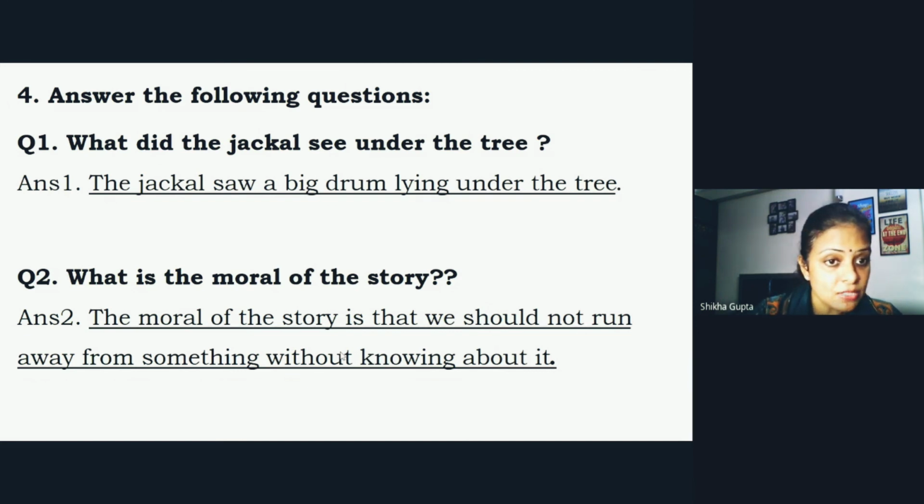And now the second question, what is the moral of the story? The moral of the story is that we should not run away from something without knowing about it. First we should try to find out the reason. You know the story very well. So the question is, what is the moral of the story? The moral of the story is that we should not run away from the problem, or we should not run away from something without knowing about it.